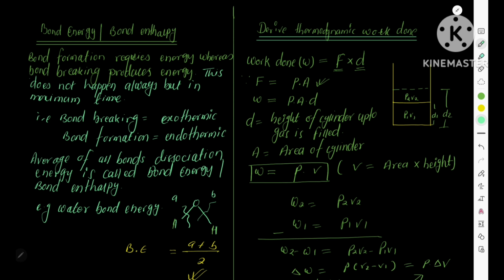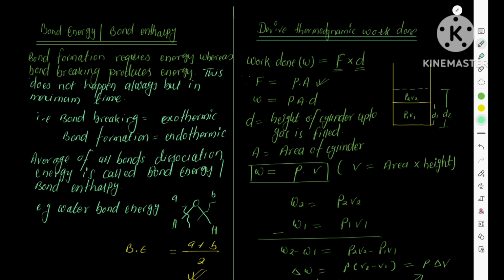What is bond energy or bond enthalpy? It is quite obvious that bond formation requires energy, whereas bond breaking produces energy. While forming a bond, you need to bring atoms close, which means you need to do some work. Therefore bond formation requires energy, whereas bond breaking produces energy. It means that these two processes are different.